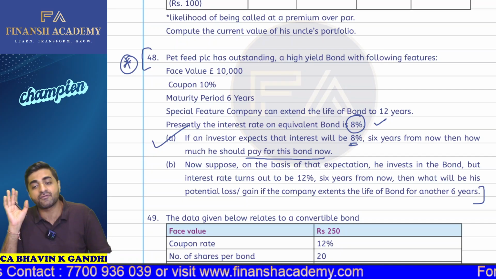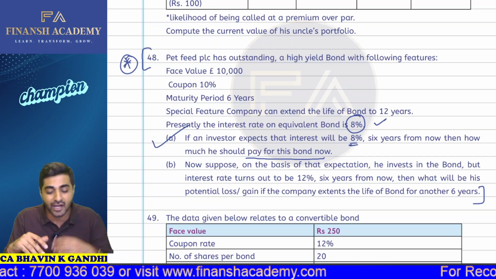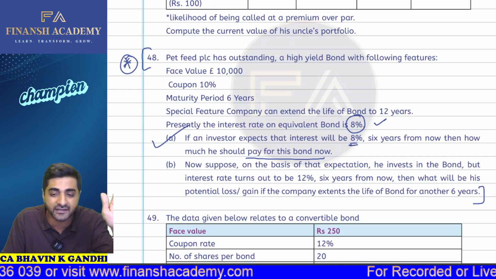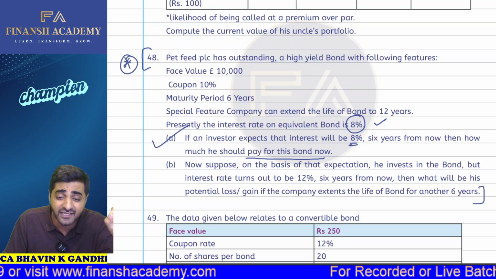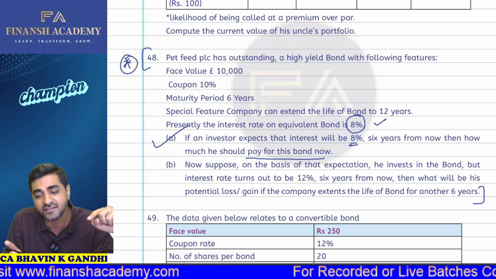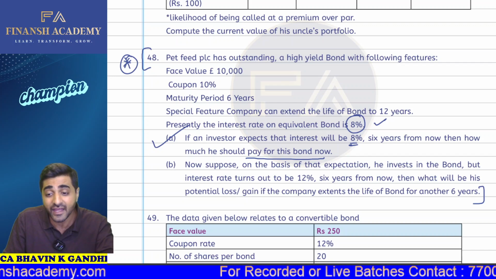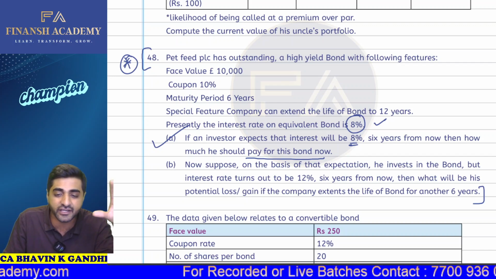Now suppose on the basis of that expectation, he invests in the bond. So he is now going to pay 10,925. He has already paid this amount, but the interest rate turns out to be 12% 6 years from now. So of course, the life of the bond will now be extended. Then what will be the potential gain or loss?